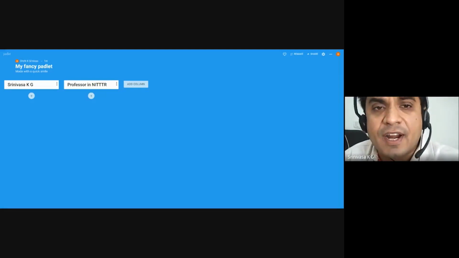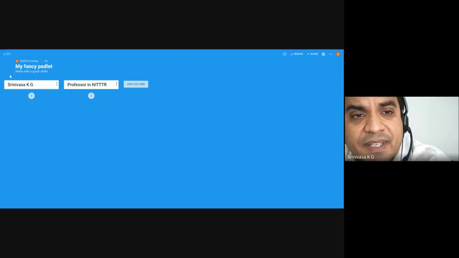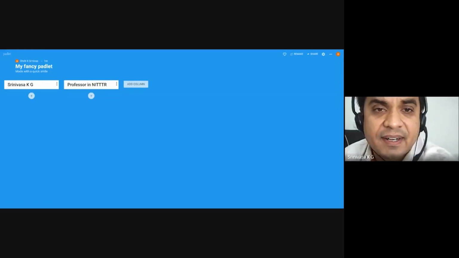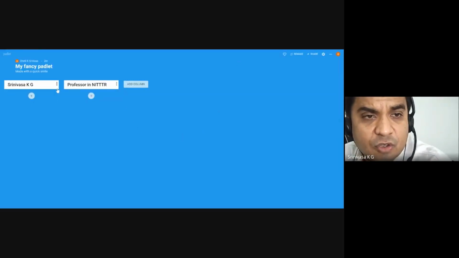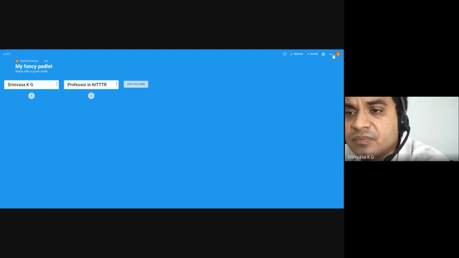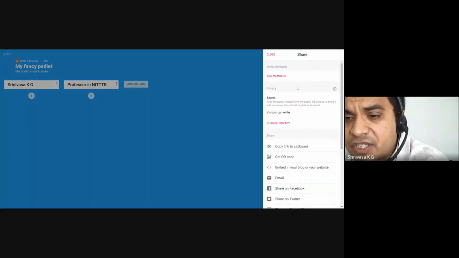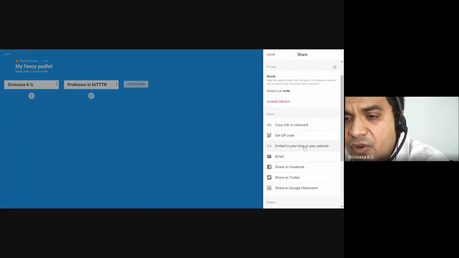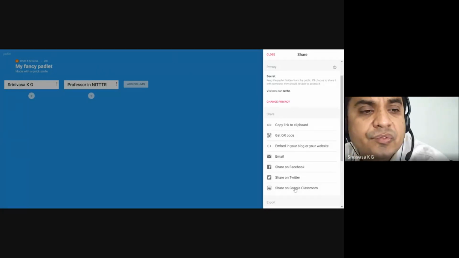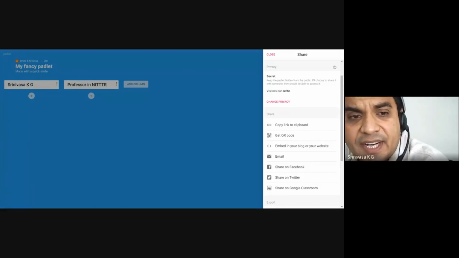You can write. You can go to my Padlet and you can type something here. Just type something here. Nobody is getting it? I want to just share it. Okay. You can use the QR code also and do it on the mobile. I can share it in the Google Classroom and I can do anything. So I can share this Padlet to a Google Classroom.